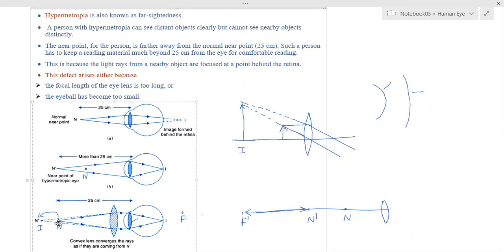Okay. Then write down. And these three diagrams, draw these three diagrams. So what is n? N is the actual near point of the normal human adult, and n dash is the changed near point of the hypermetropic eye.